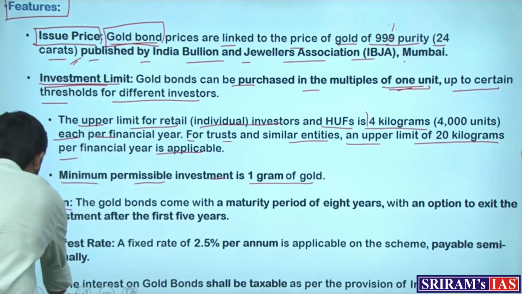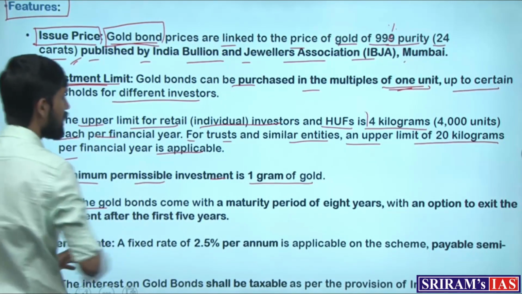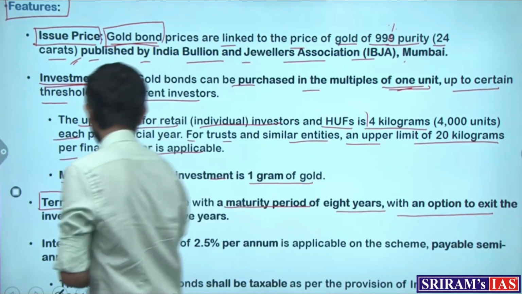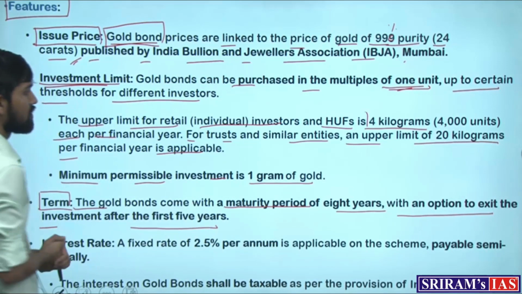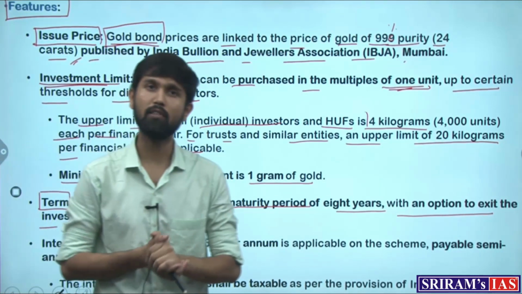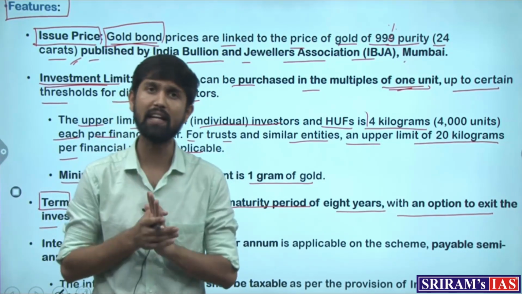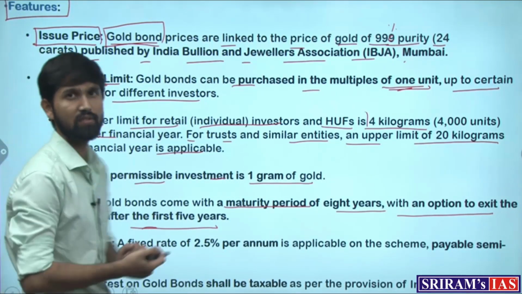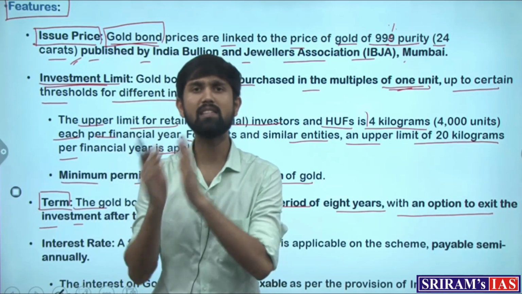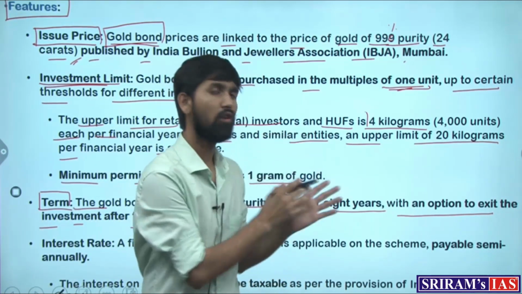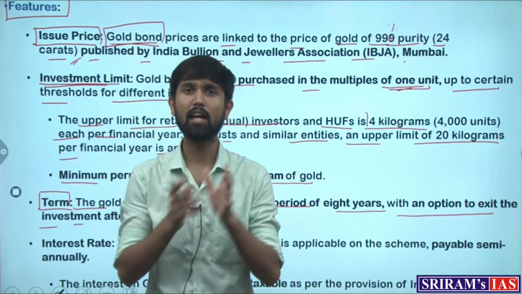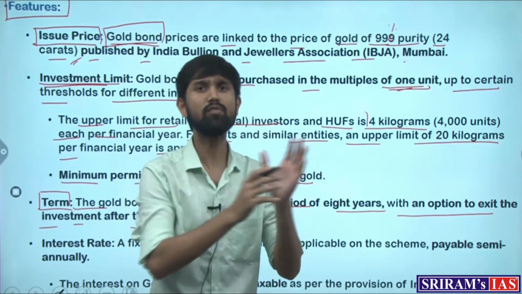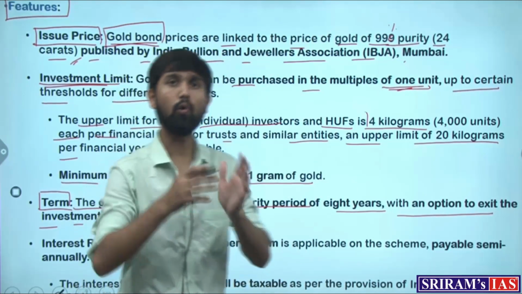And how long is the term for the bond? The gold bonds come with a maturity period of 8 years with an option to exit the investment after the first 5 years. So, these bonds can be held for a maximum period of 8 years, with the option of exiting the investment after the first 5 years. This means that the scheme was brought in so that normal residents of the country, in order to fulfill their savings perspective with respect to gold, can buy these gold bonds instead of buying gold.